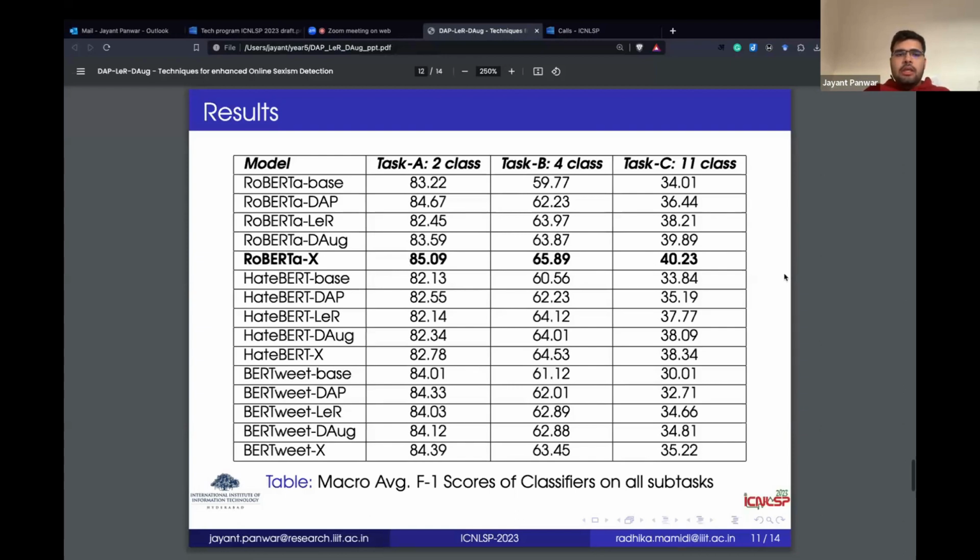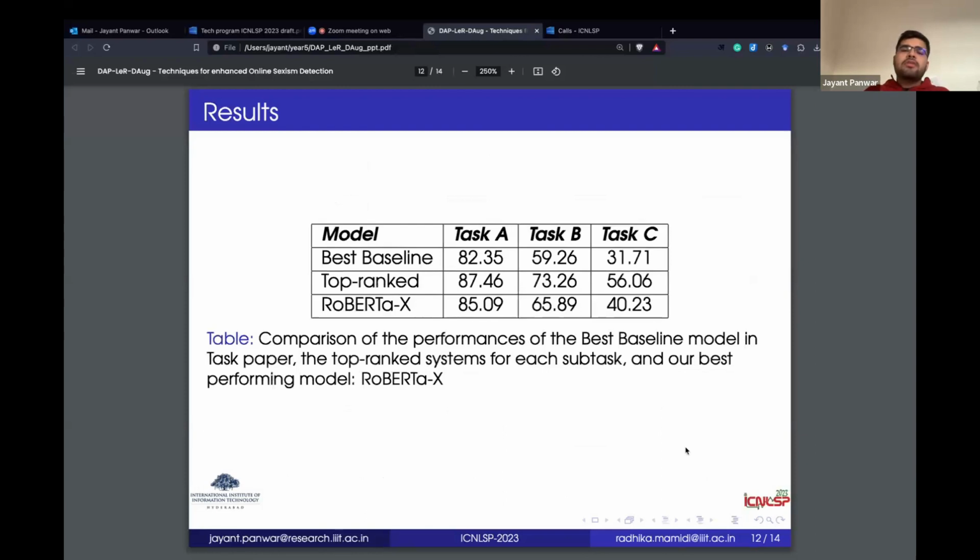So this was the major thing. And also when we compare to the initial task paper, right? So basically the best baseline of transformer models that was set in the paper, our RoBERTa ensemble model was able to comfortably beat that. However, it was not the top ranked system in each of the subtasks. And another thing to notice over here is that the top ranked systems for each of them are from different teams. So there is not a single team which could come up with a single technique which would give very nice results in each task.